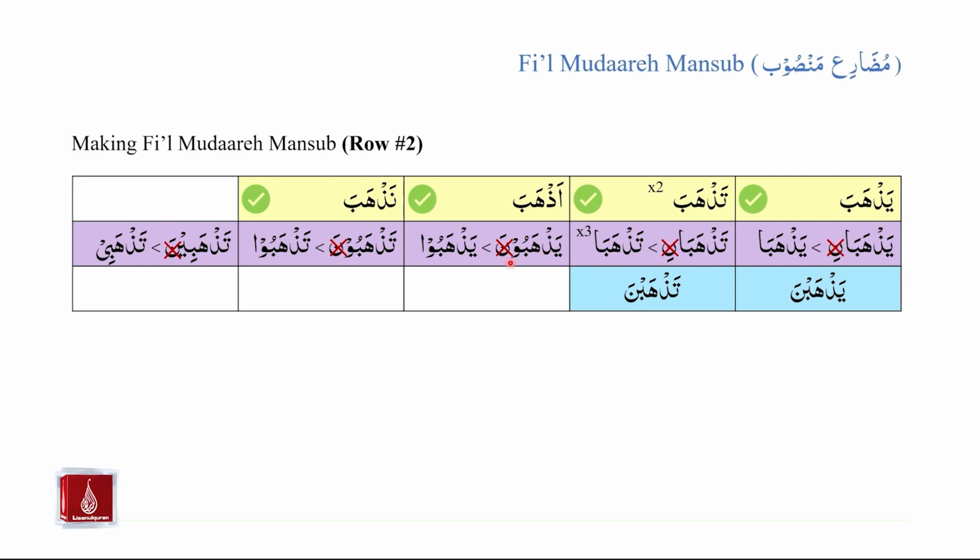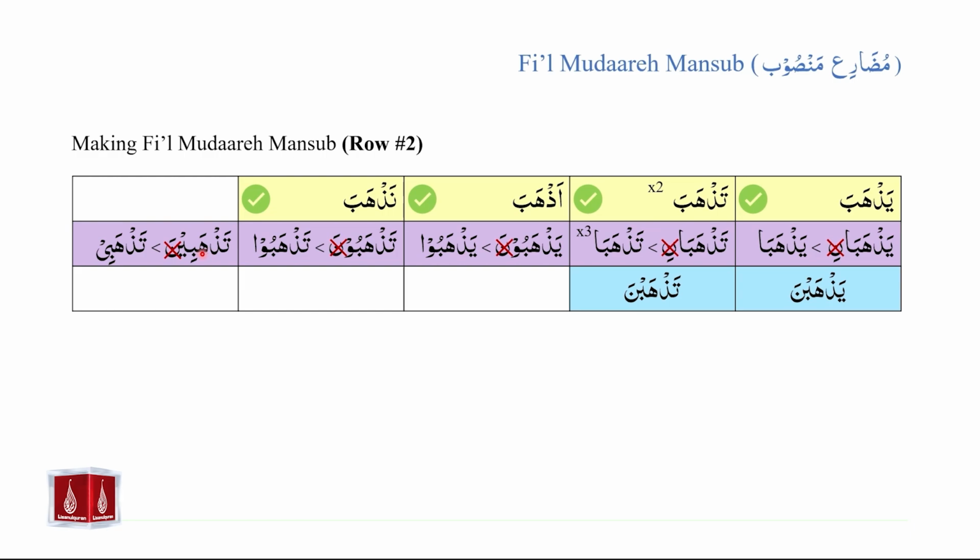Yazhabuna is fi'il mudare marfu. We remove the noon at the end and we are left with yazhabu. And we know from previous study that yazhabu will be written as such with alif at the end. Tazhabuna is fi'il mudare marfu. And when we remove the noon at the end, we are left with tazhabu. Again, tazhabu will be written like this with alif at the end.